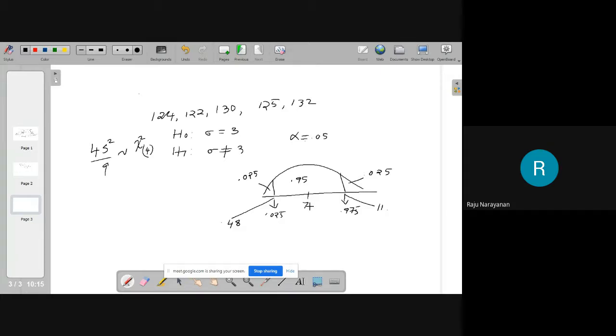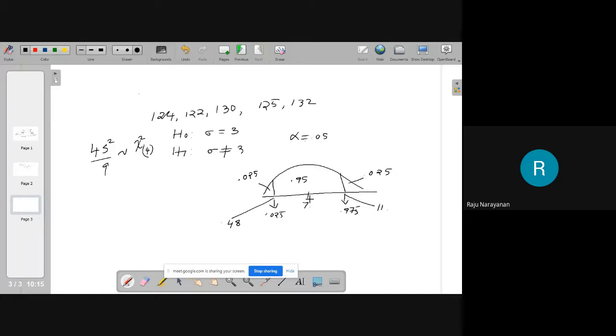Therefore, 7 point something is between 0.48 and 11.14. That means what? It is within the tolerable limits. Therefore, we will accept the hypothesis sigma is equal to 3.